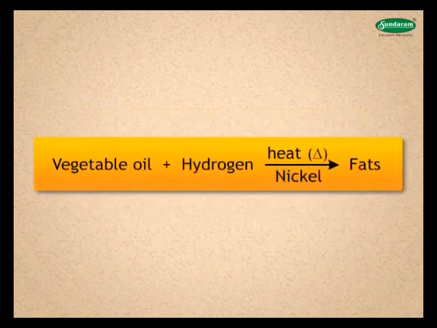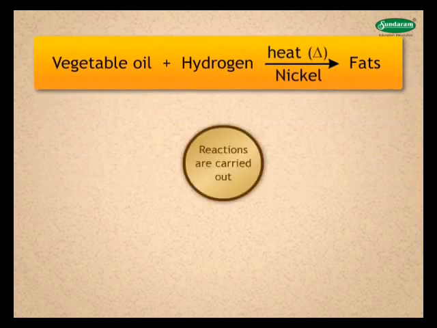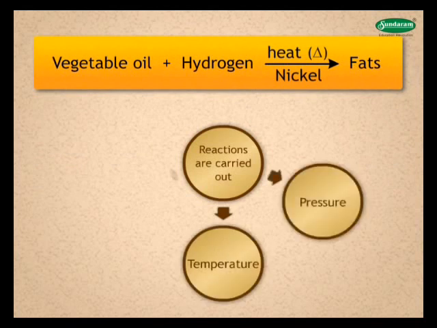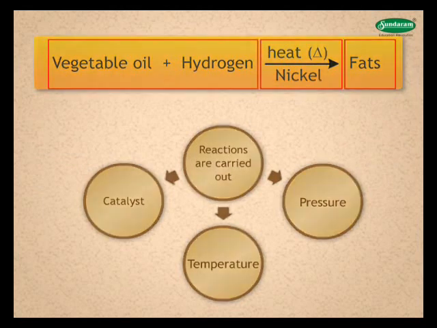For example, when you mix vegetable oil with nickel powder as a catalyst and heat it with hydrogen gas, fats are obtained on cooling. When oils get converted to fats, the reaction is to be carried out in presence of nickel, which acts as a catalyst at high temperature. Certain reactions have to be carried out under specific conditions of temperature, pressure, and catalyst. These conditions are mentioned on the arrow pointing from reactants to product.